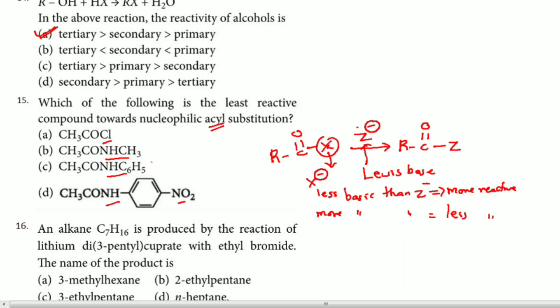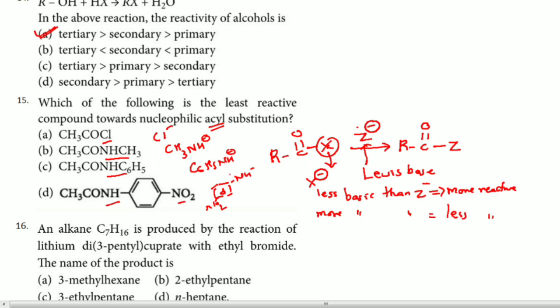replace the more basic X. Hence out of these, which is more basic: Cl minus, CH3NH minus, or C6H5NH minus, or here C6H5NH minus with NO2. This is an electron withdrawing group, right?